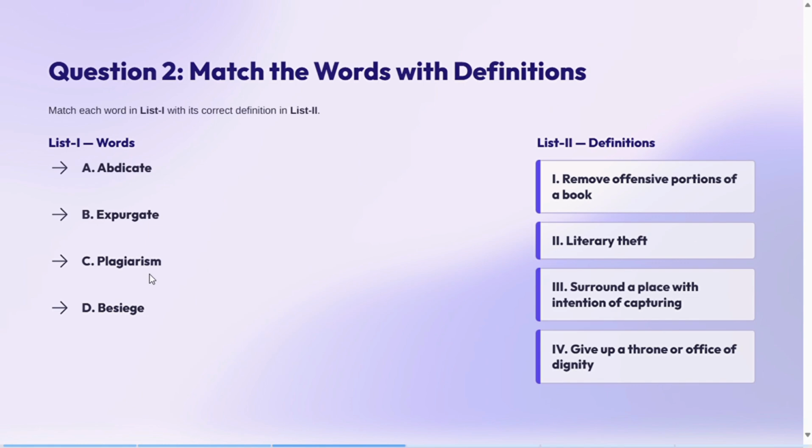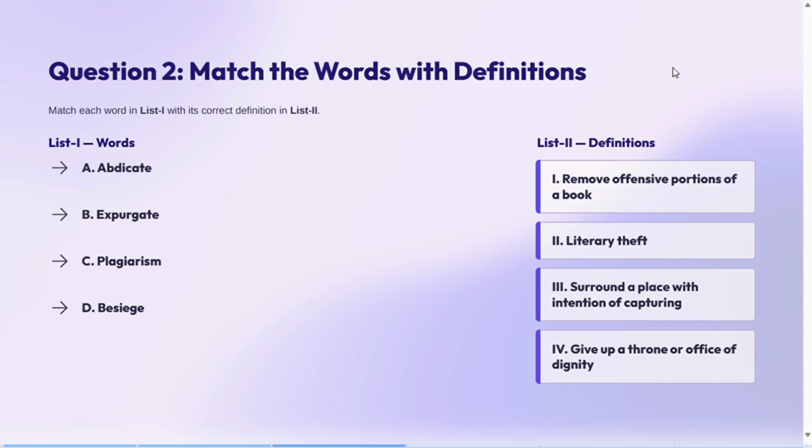Next one is plagiarism. This basically means when you copy a text or any story from somebody else's book, okay. So this will go with literary theft. Literary basically means all the books and written work, and if you copy any of it without mentioning it, it will be plagiarism.